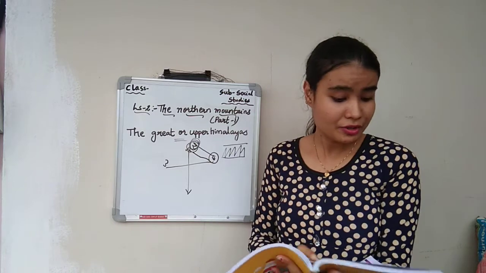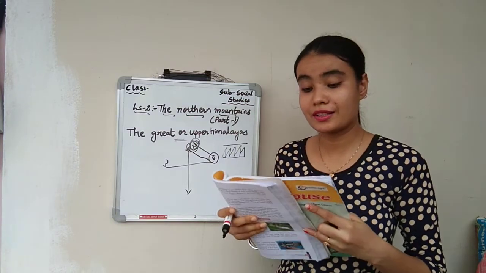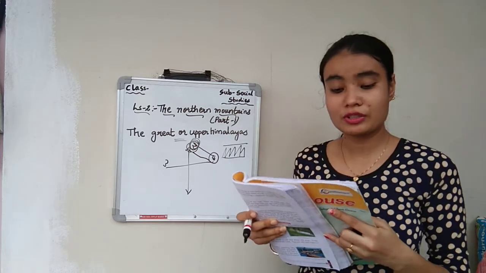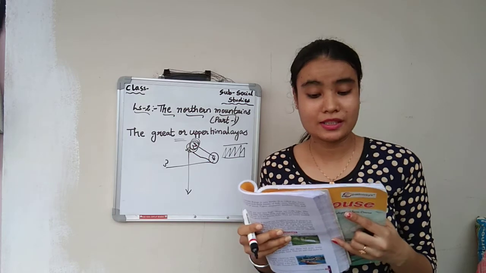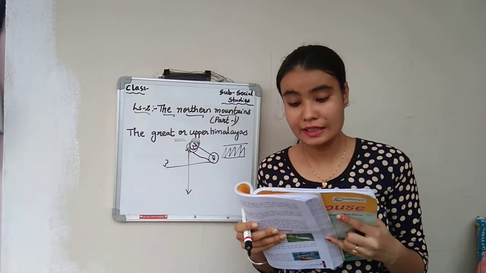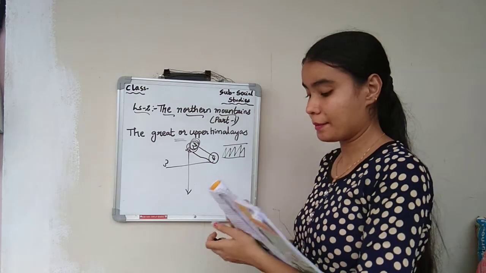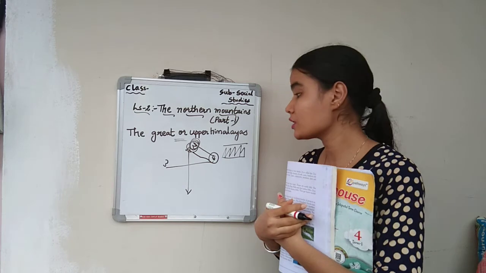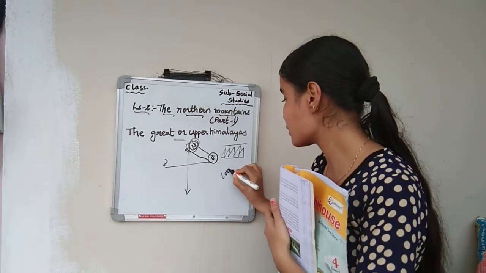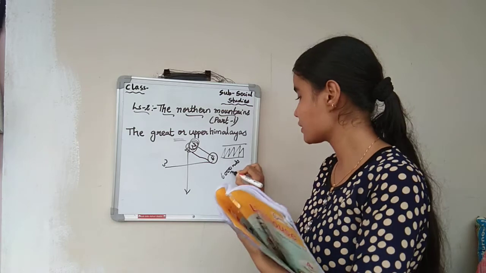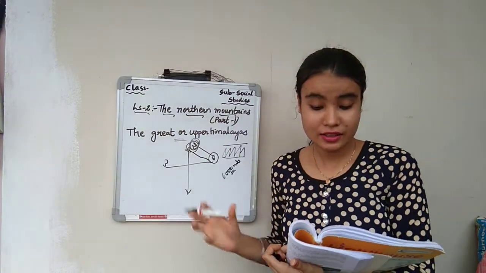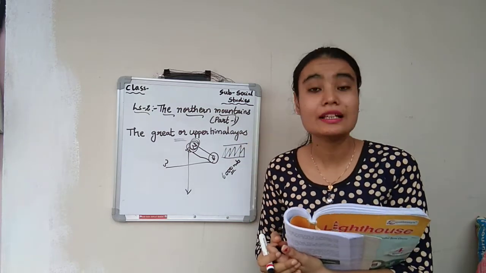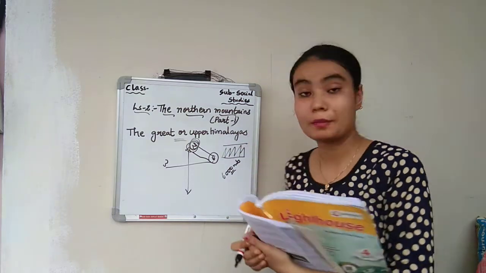What is the average height? The average height of the mountains in this range is 6,000 meters above sea level. Mount Everest, 8,848 meters high, is the highest peak in the world. It is in Nepal. So towards the north, the highest mountain range is 6,000 meters, and this is called Mount Everest, the highest peak in the world, located in Nepal.